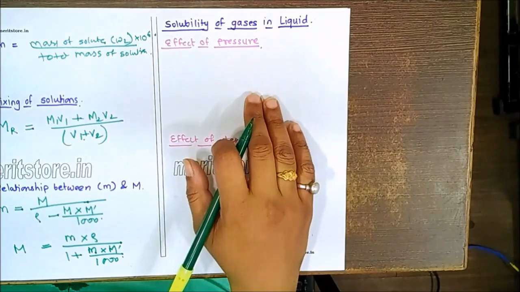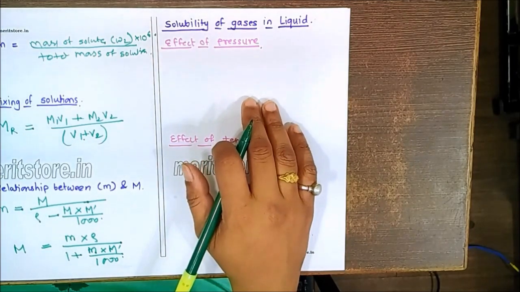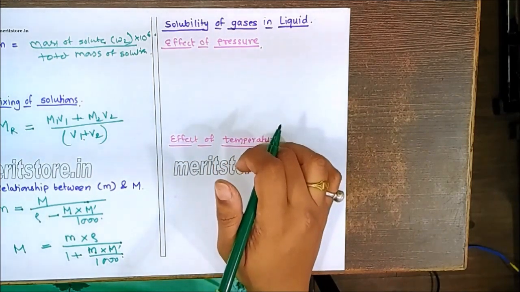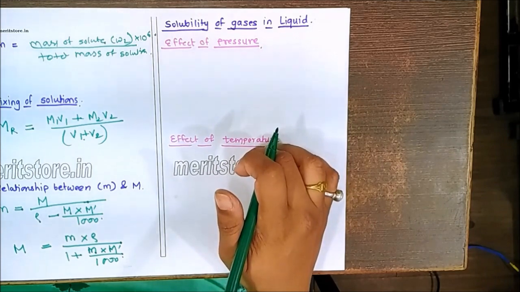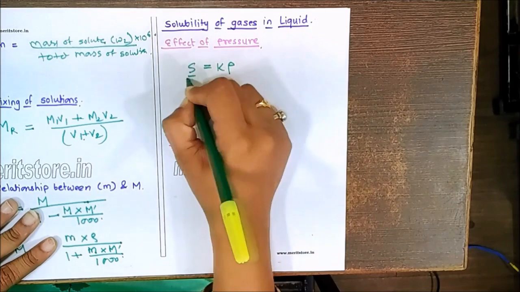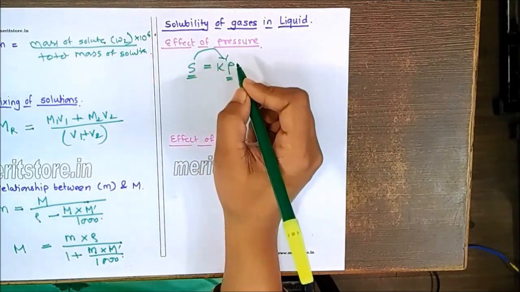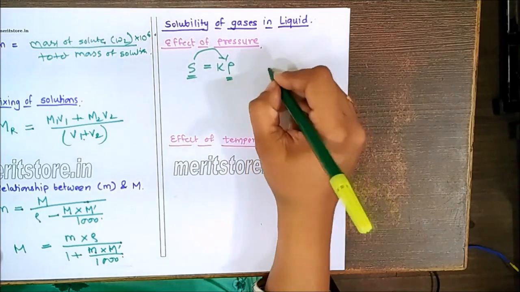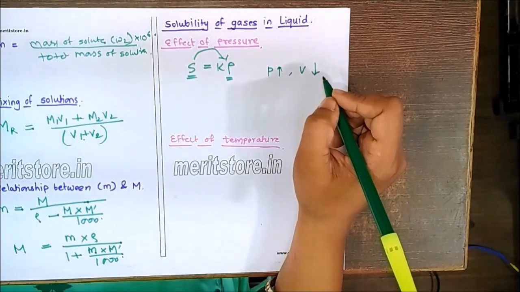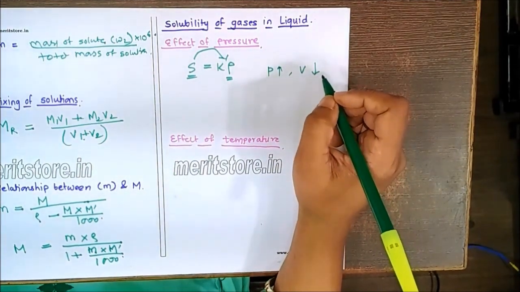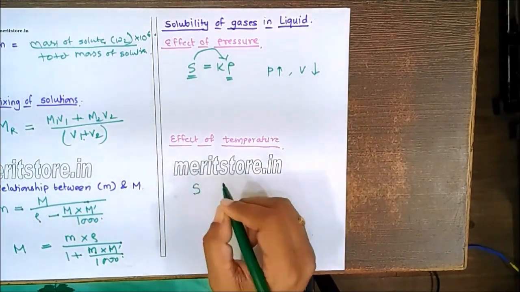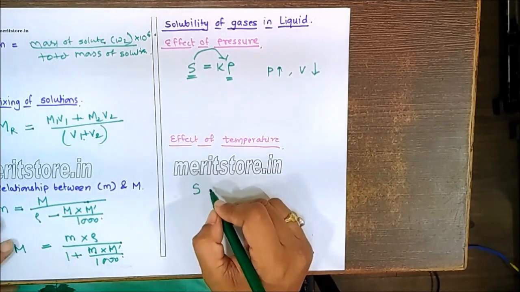So these are some formulas we should remember, the relation between the molarity and the molality. Now in case of solubility of the gases in the liquid state, we should remember there are some factors affecting it. First of all, effect of the pressure. According to Henry's law, S is equal to K into P, indicating the solubility is directly proportional to pressure. As the pressure of the gas increases, the volume decreases, and hence it becomes easy for the gases to get accommodated inside the liquid.